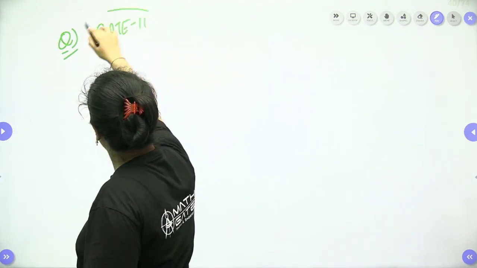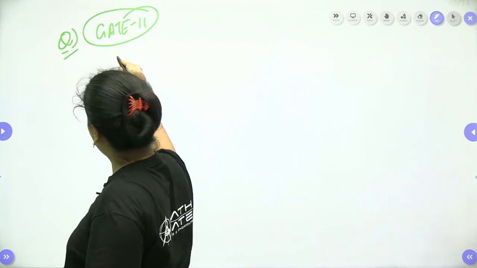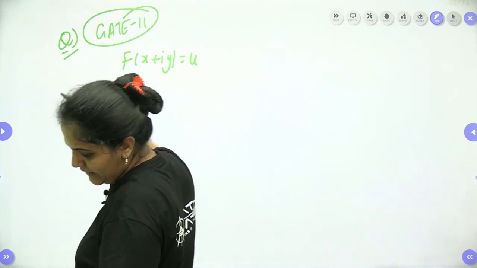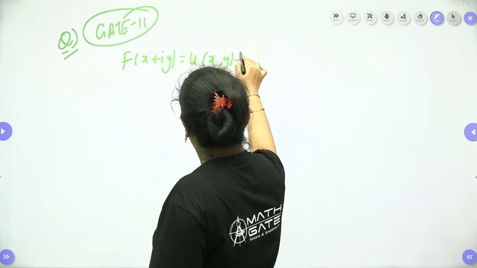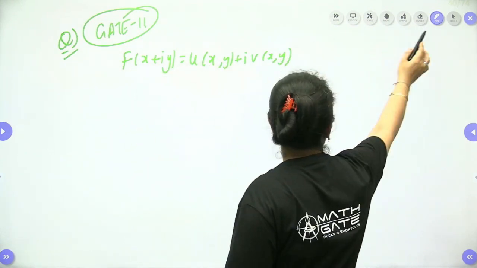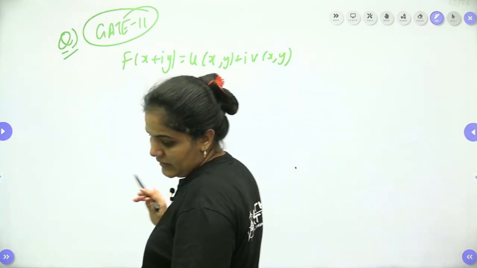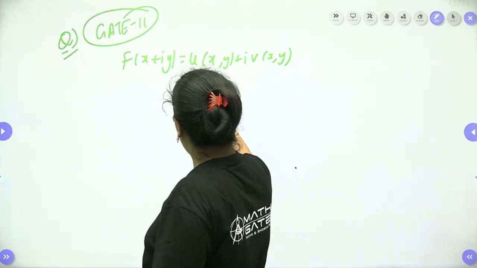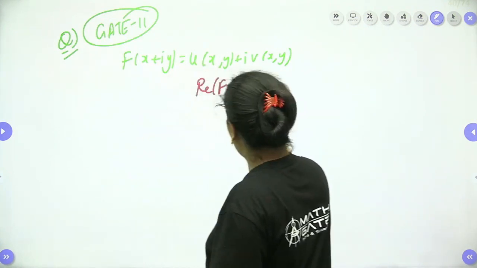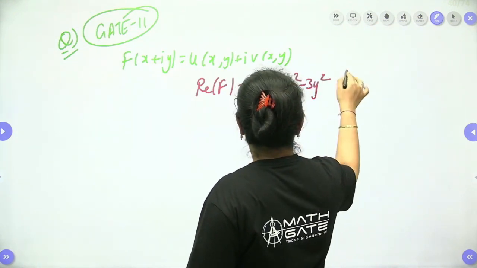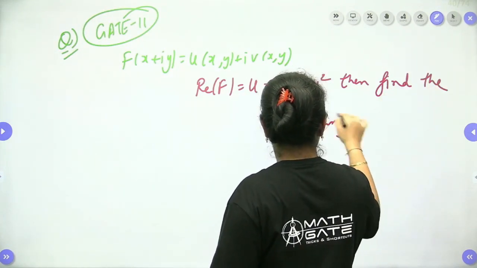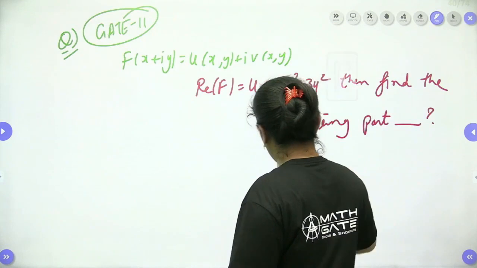GATE 2011 question we are having. For an analytical function, f(z) = f(x + iy) = u(x,y) + iv(x,y), it's already given. It's an analytical function, so it's already given in the question, guys, right? If the real part of f, which means u, is given by 3x² − 3y², then find the imaginary part. Let's find the imaginary part from here.